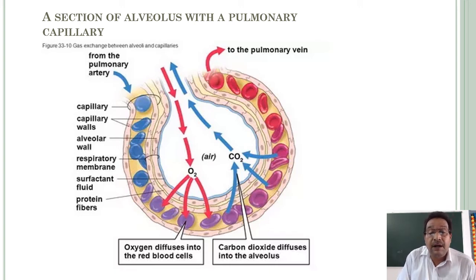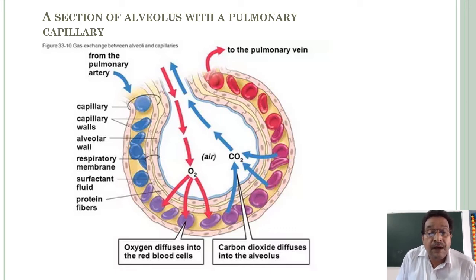Oxygen diffuses. First, identify the parts. Next, capillary walls and alveolar walls. That capillary wall and alveolar wall, with the basement membrane in between these two, constitute the diffusion membrane or respiratory membrane.